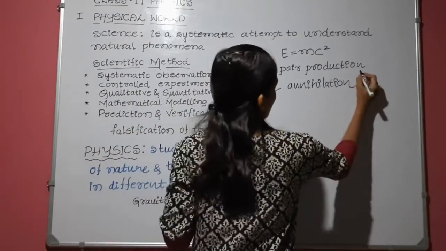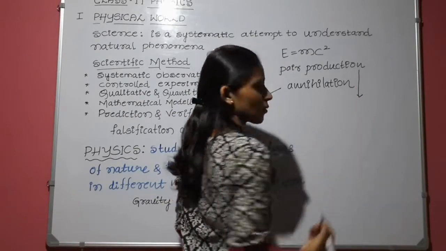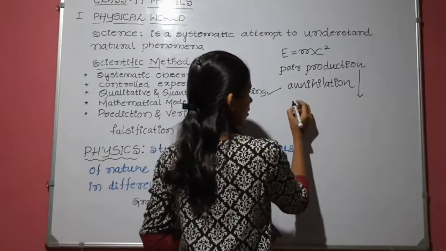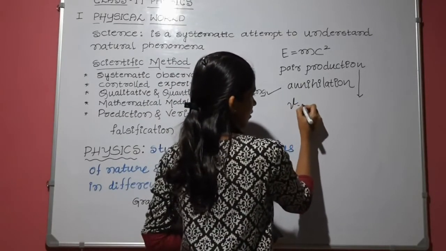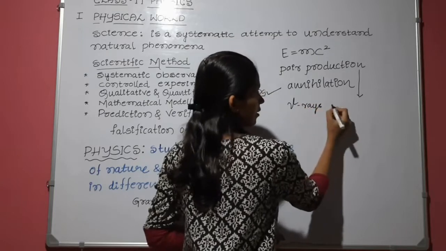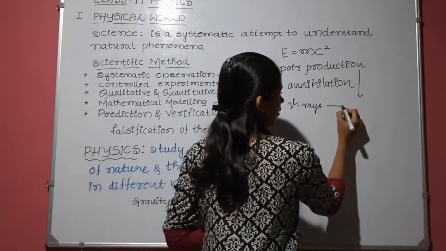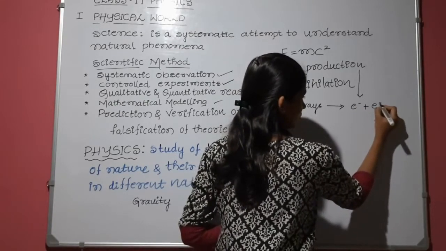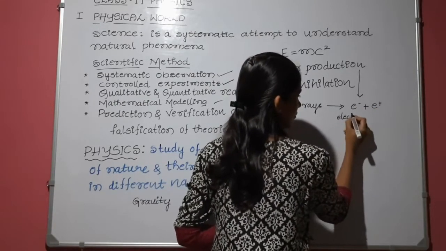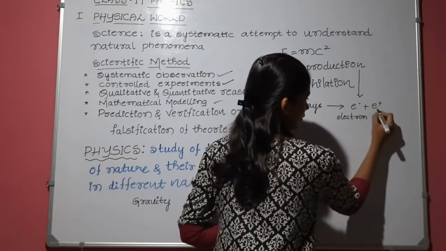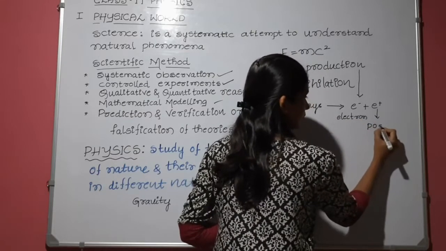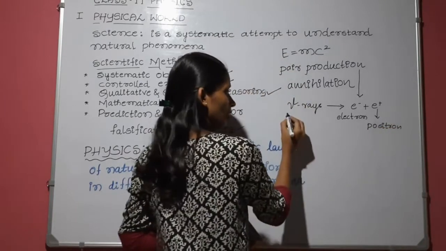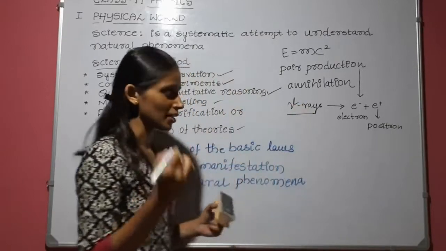Here it is in depth, I think it is not necessary in this paper. Pair production means gamma rays can be converted into two masses, that is electron and positron. Gamma rays of some amount of energy.